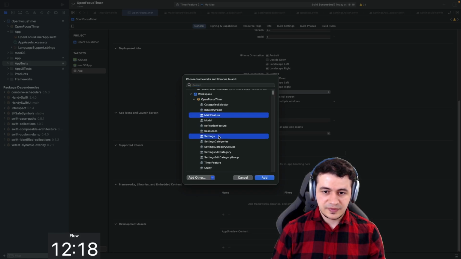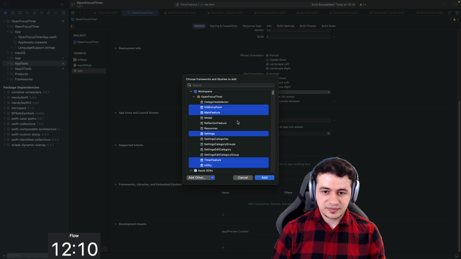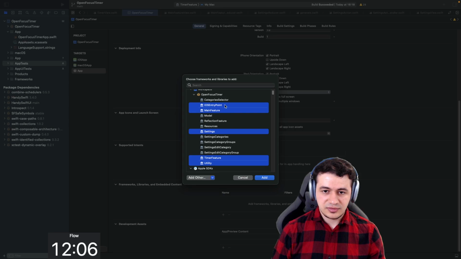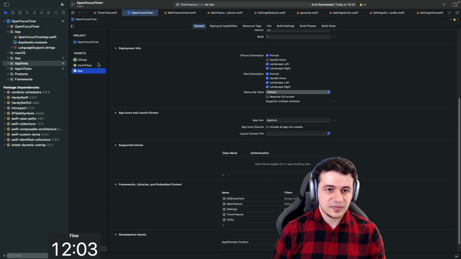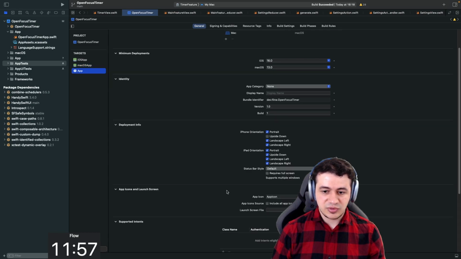Main feature, settings, timer feature, utility, iOS entry point, and we will need macOS entry point as well. Where is that? Don't we have a macOS entry point? Alright, let's just add them. Let's just look it up. Yeah, we don't need it. So we don't need an iOS entry point on macOS.